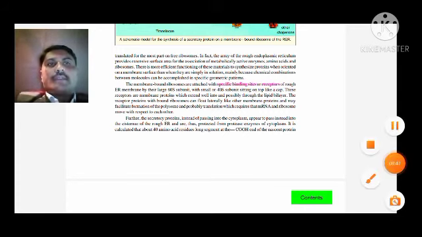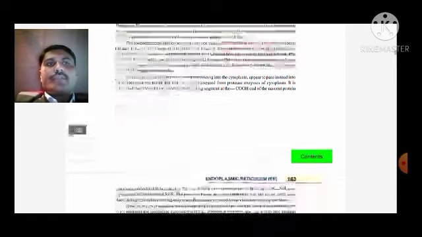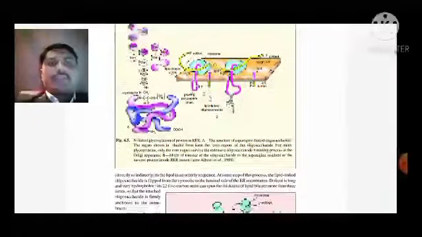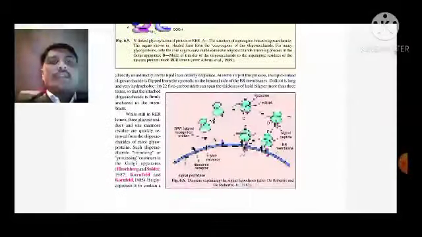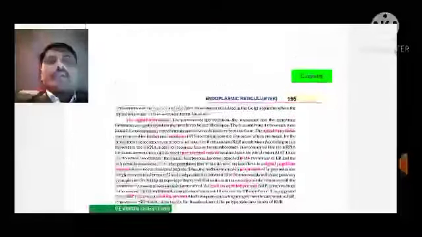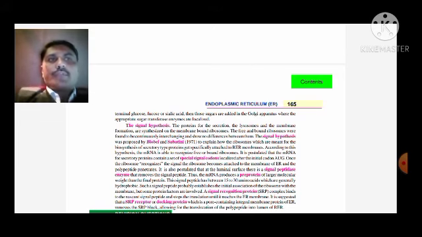So friends, today we have gone through the endoplasmic reticulum, its structure, and its function, and you can observe the diagrams and all these things in the books which I spoke of earlier.